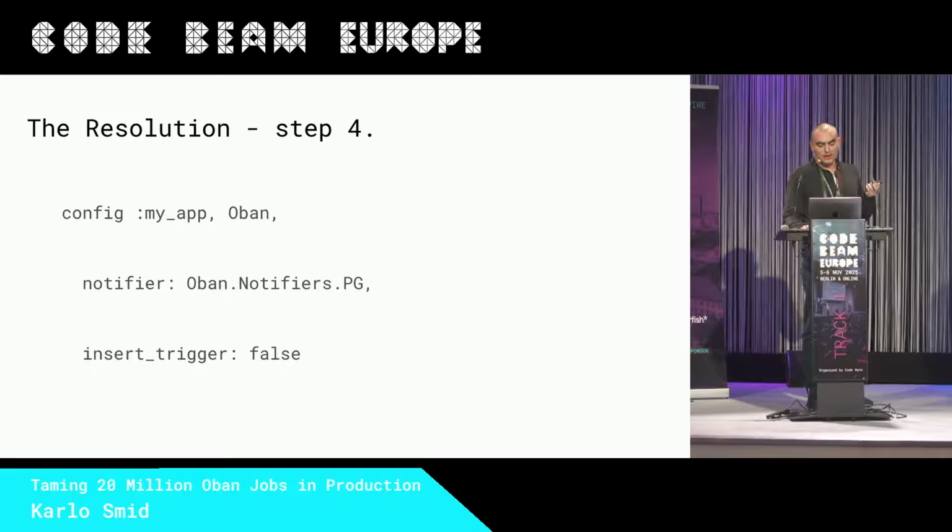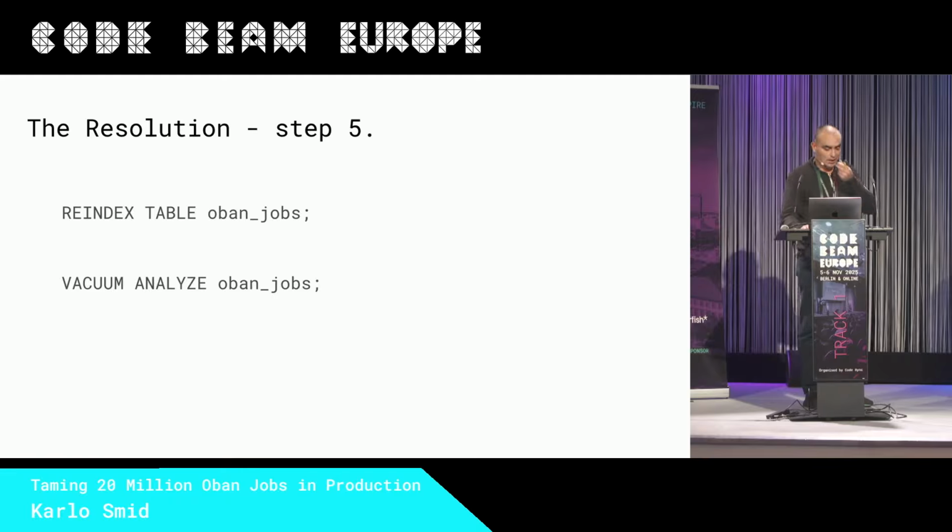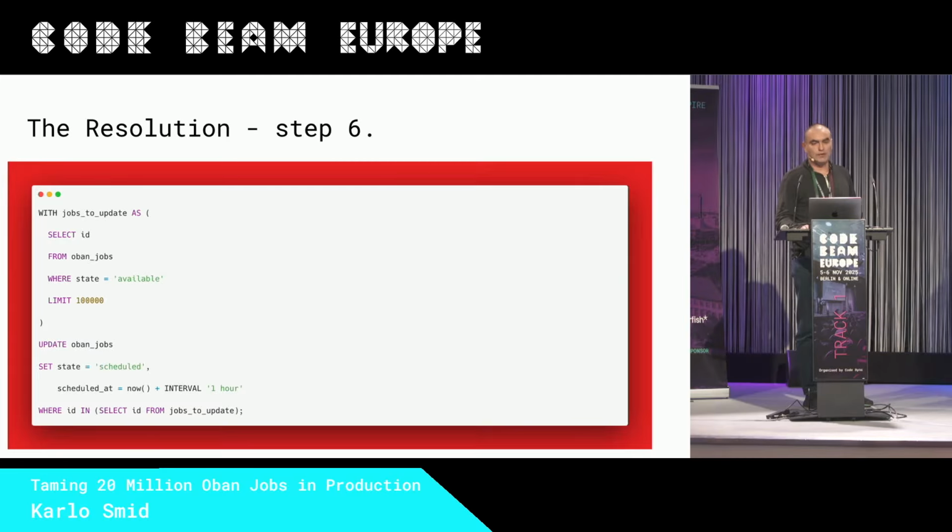So Oban notifier PG. PG stands for process groups, so we know where that leads. Oban is using Elixir cluster messaging for the notifier mechanism. We were already using Elixir cluster, using libcluster with 3 nodes, so we were able to set this, basically. That was a crucial change that helped us. Then some housekeeping on the Oban job tables, indexing and vacuuming, and then we were ready to start moving available jobs to help Postgres get started.